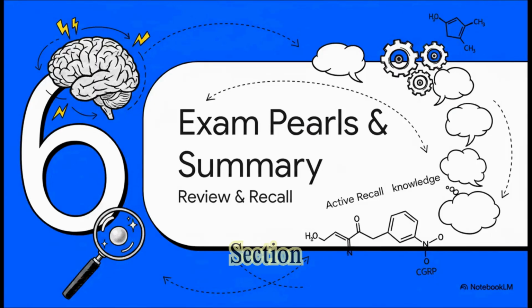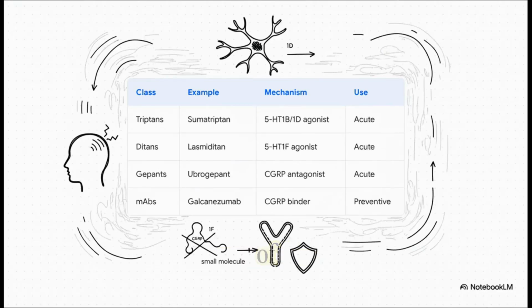Let's bring it all home with Section 6, Exam Pearls and Summary. I want you to take a mental screenshot of this table right here. It is the ultimate comparison guide, and it beautifully illustrates the therapeutic landscape. Triptans, 5-HT1B/1D agonists used acutely. Ditans, 1F agonists used acutely without vasoconstriction. Gepants, small molecule CGRP antagonists for acute use. And mAbs, large molecule CGRP blockers for prevention. Seriously, practice drawing this exact table out. It will absolutely secure your marks.